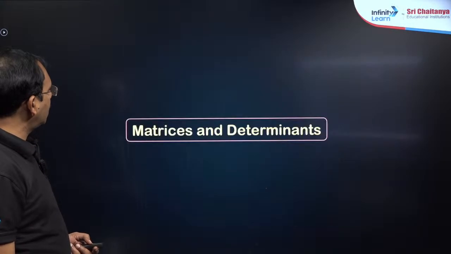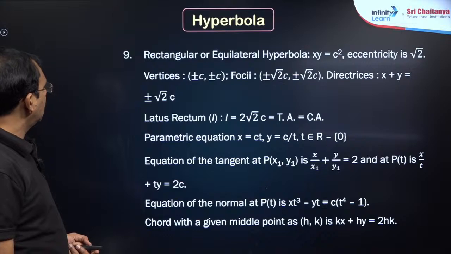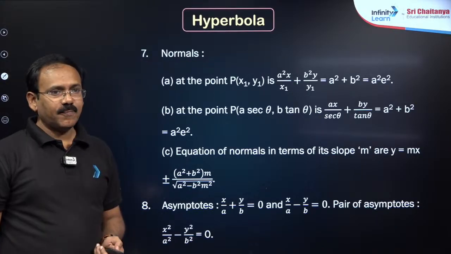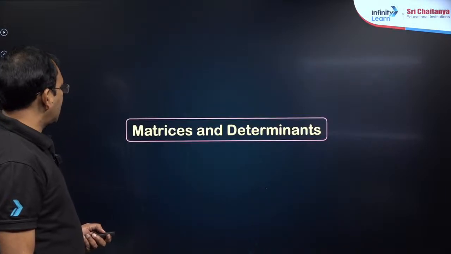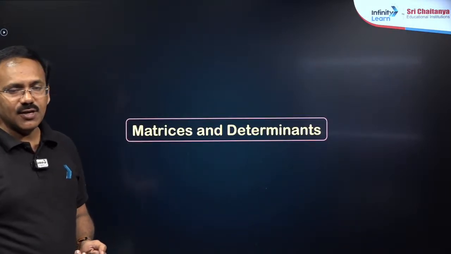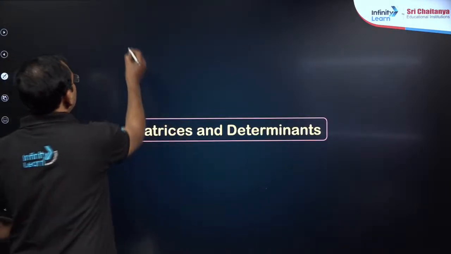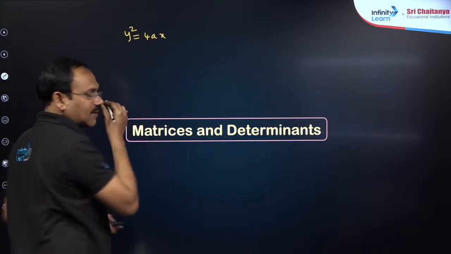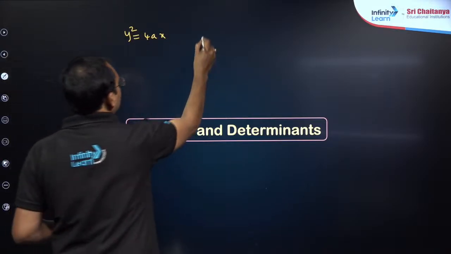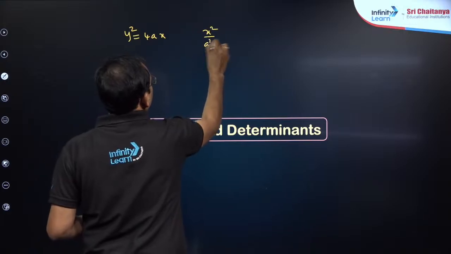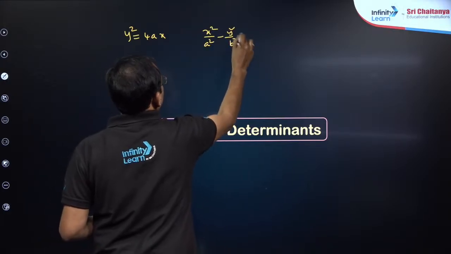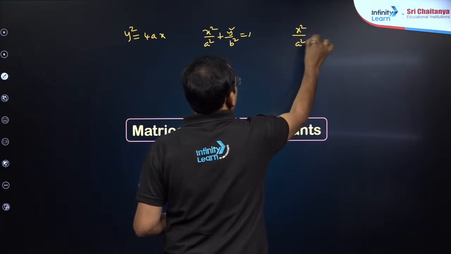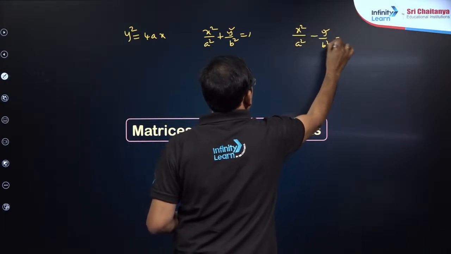I kept some points in common. Okay. Dear students, in parabola, ellipse and hyperbola together, let me give here: the parabola standard equation is y square is equal to 4ax, the ellipse standard equation is x square by a square plus y square by b square is equal to 1, and the hyperbola is x square by a square minus y square by b square is equal to 1.